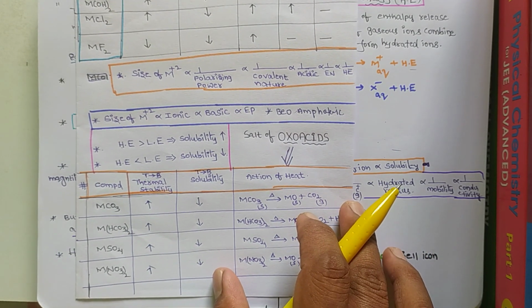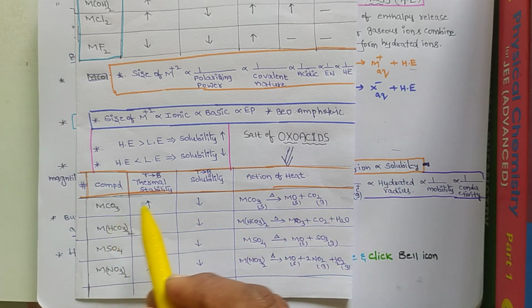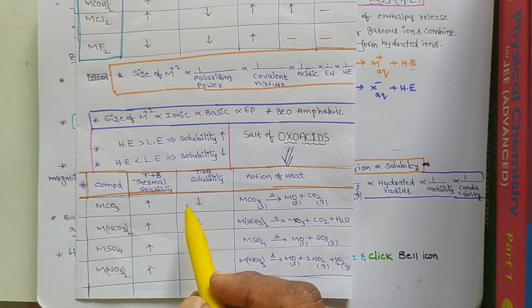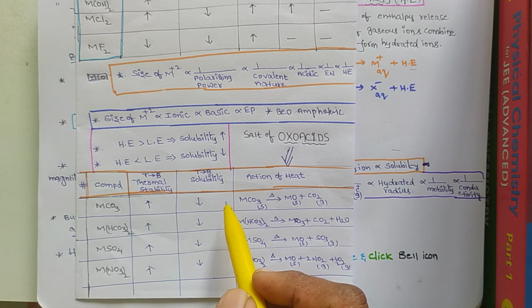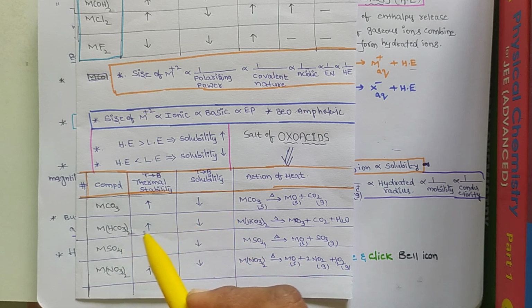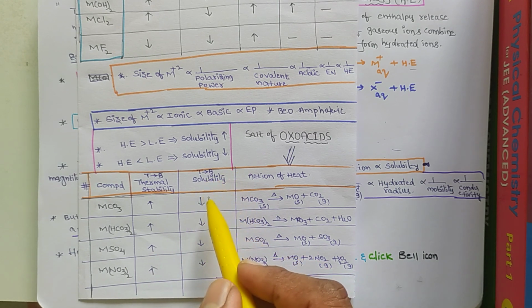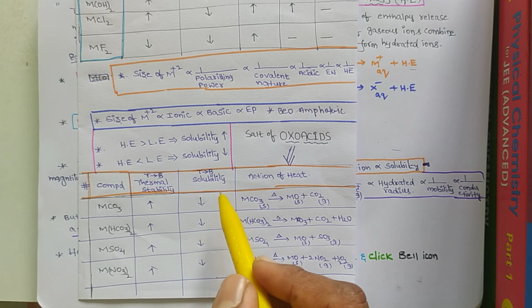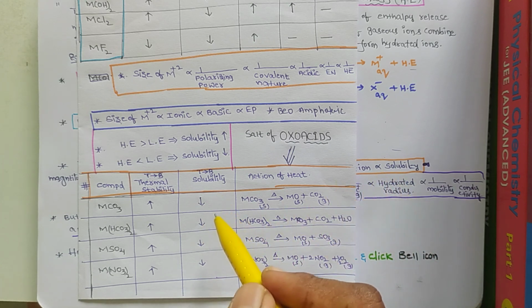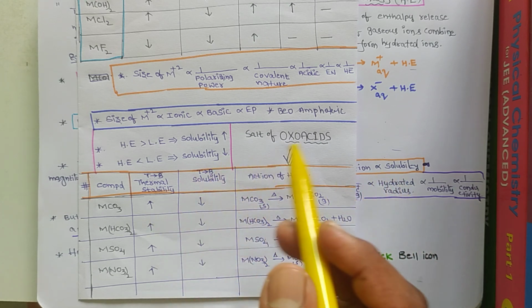Next, what about their solubilities? Carbonates solubility, from beryllium carbonate to barium carbonate, decreases. In the same way, for bicarbonates, solubility decreases from beryllium to barium. Sulfates also decrease from beryllium to barium. Top to bottom, solubility of these oxoacid salts decreases, while thermal stability increases.